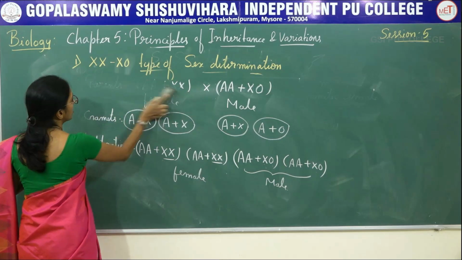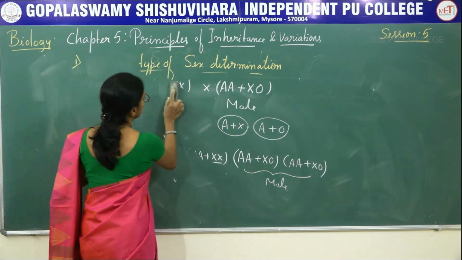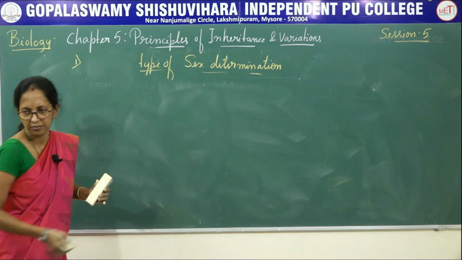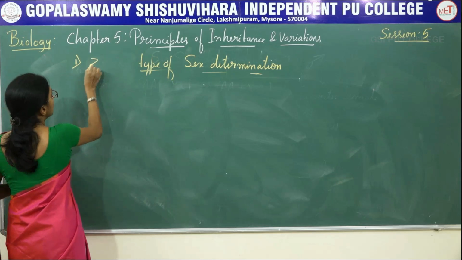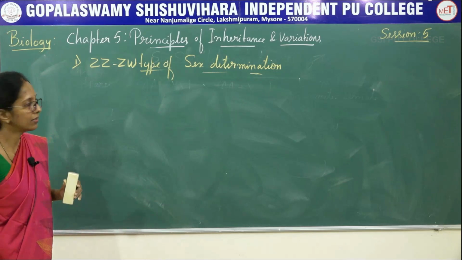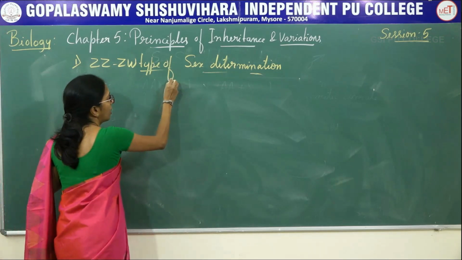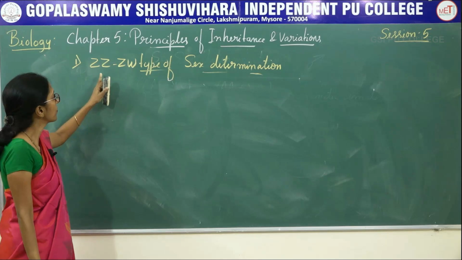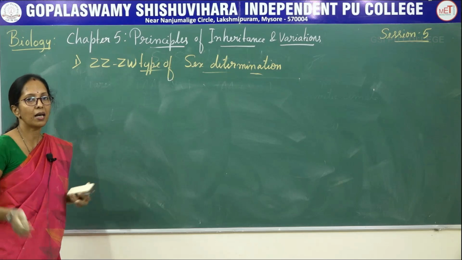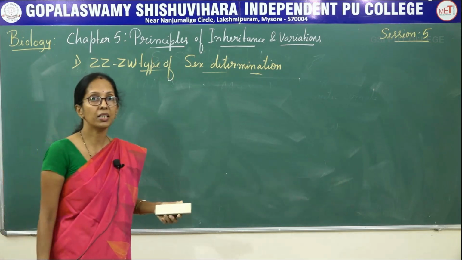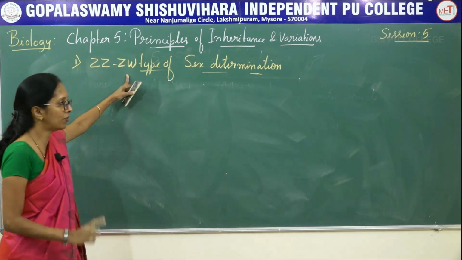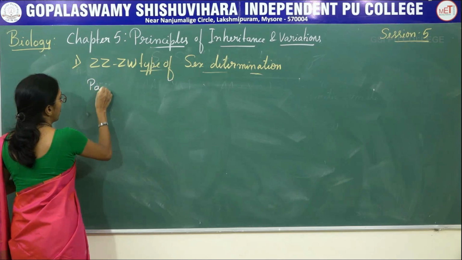Now coming to the last type of sex determination, ZW type. It is seen in birds and fishes, etc. So ZZ-ZW type of sex determination is the best example for heterogametic female. Females have a capacity to produce two types of gametes. Now coming to the parents.